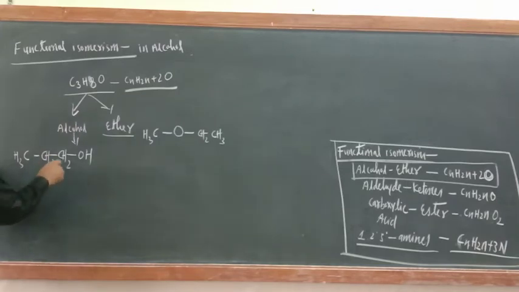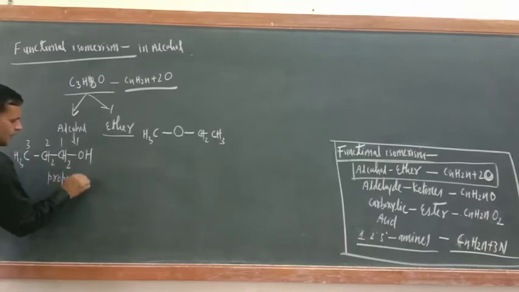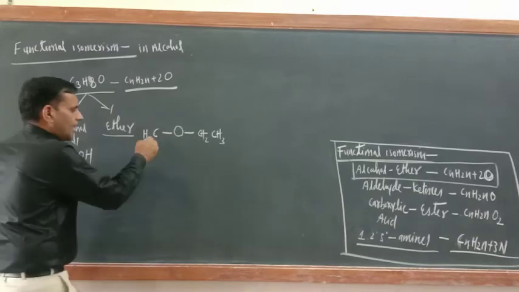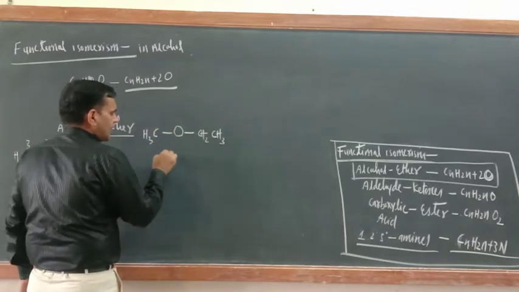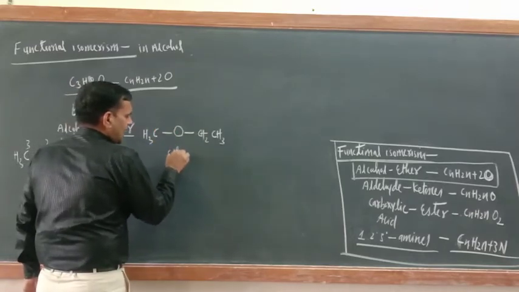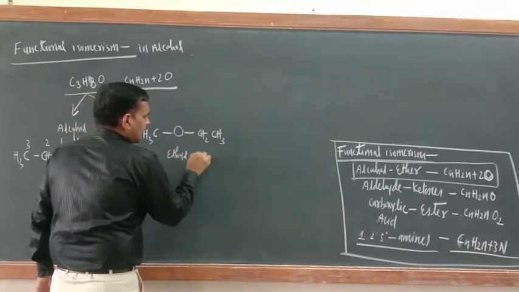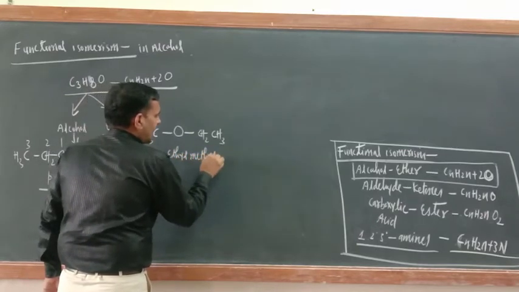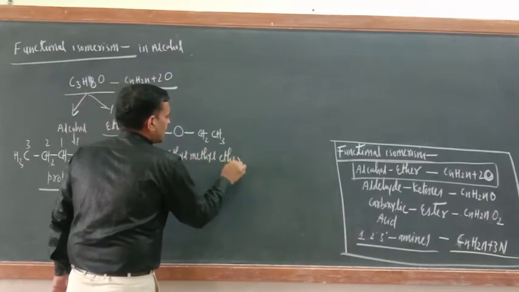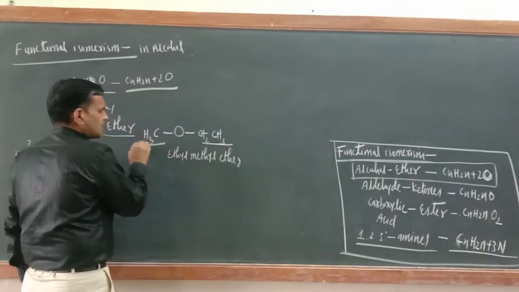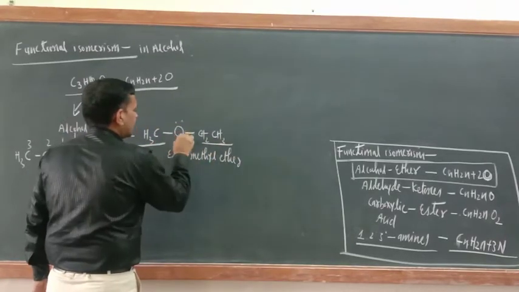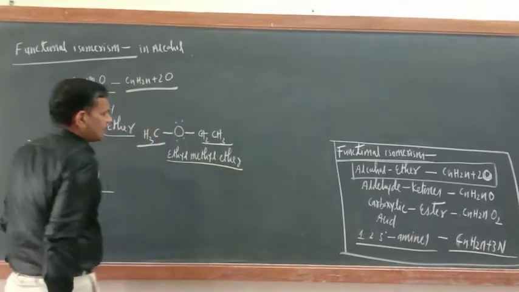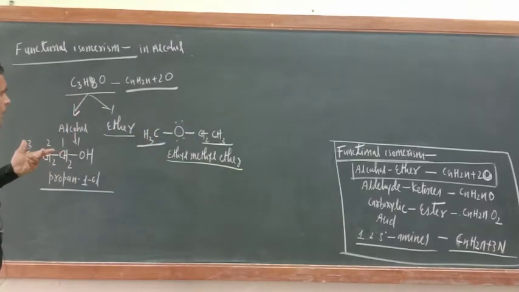Of course here I will talk, 1, 2, 3. What is the name of this one? Propan-1-ol. And here I am not writing the IUPAC name. What is the name of this one? Ethyl methyl ether. This is the ethyl group, this is the methyl group, and this divalent oxygen is ether. Okay, so we have got it or not?